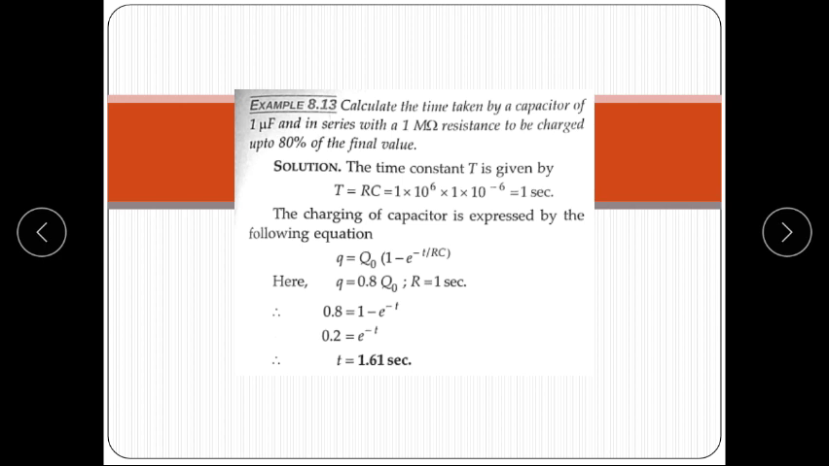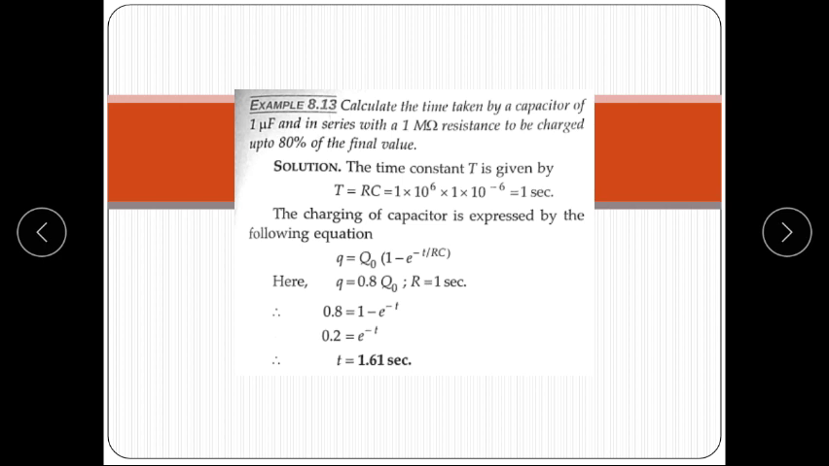So first of all, we calculate the time constant. Time constant of the circuit is T is equal to RC. R is equal to 1 mega ohm and C is equal to 1 microfarad. So the value of time constant T is equal to 1 second. It means the time constant value is 1 second.